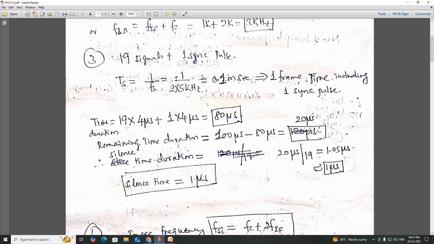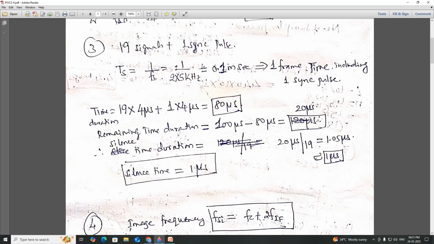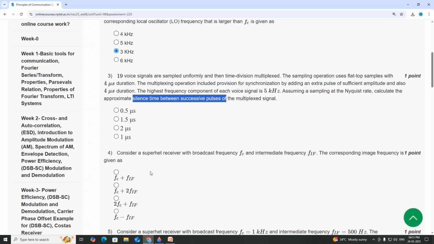Now the time duration is 19 times 4 microseconds plus 1 times 4 microseconds for the entire set of pulses, which is 80 microseconds. So the remaining time duration is 0.1 millisecond, which is 100 microseconds, minus 80, equal to 20 microseconds. So silence time duration is approximately 20 microseconds divided by 19 to 1.05 microseconds, which is approximately equal to 1 microsecond.